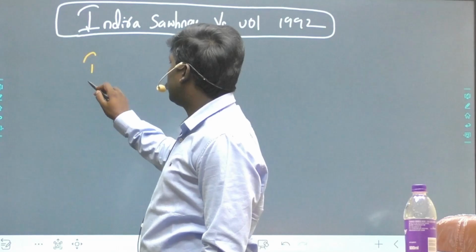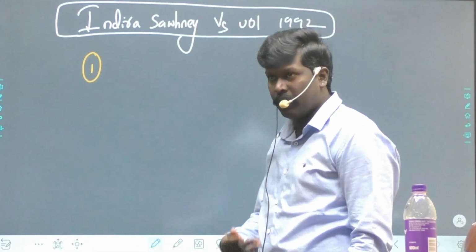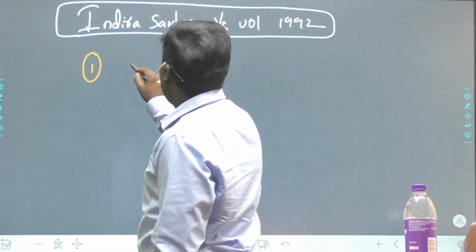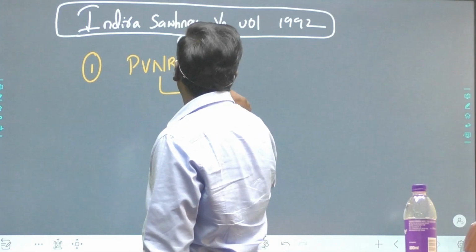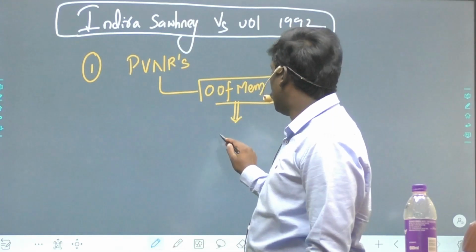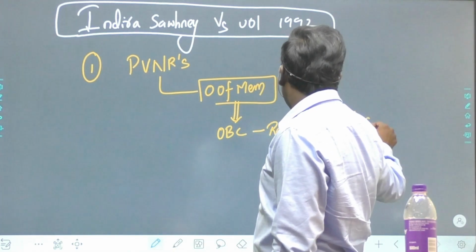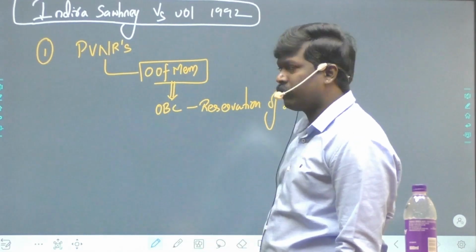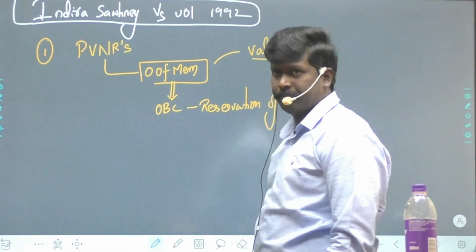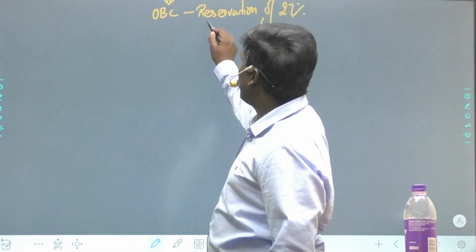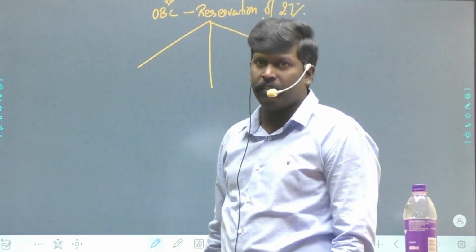In the Indra Sawhney case, the Supreme Court said, point number 1, the PV Narasimha Rao government's office memorandum providing OBC reservations of 27% is valid. But to provide reservations to OBCs, 3 conditions must be satisfied.